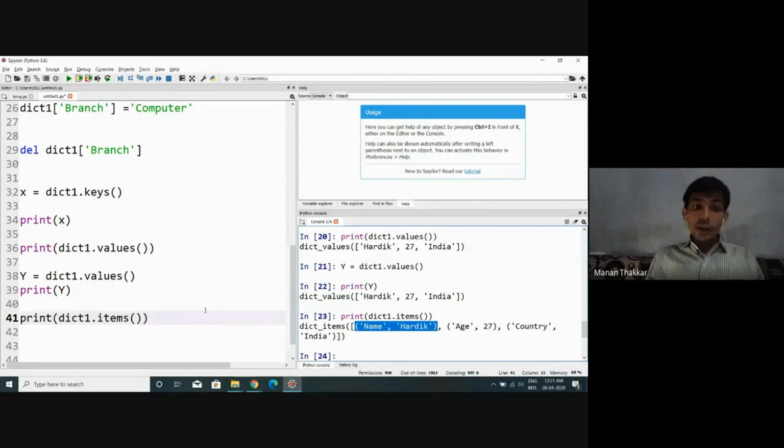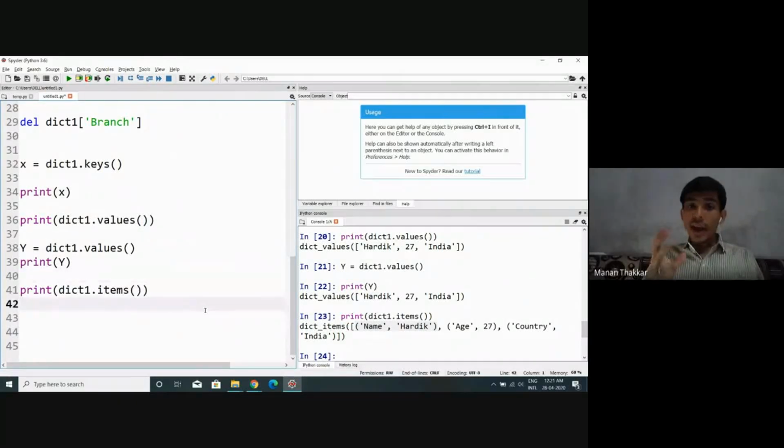Fine. So again, as we have seen, we initialized a dictionary with three elements. Followed by that, I have shown you how we can perform insertion, updation, and deletion operations. Now see, if we are able to perform insertion, updation, and deletion over a dictionary, can we say dictionary is also a mutable type of object? Let me quickly revise everything.